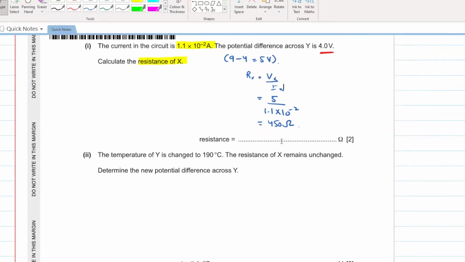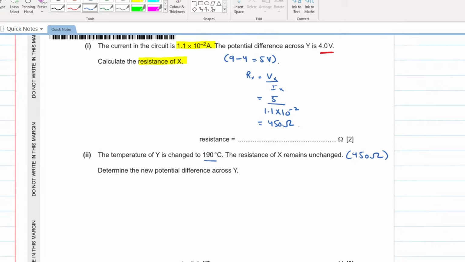The temperature of Y is 190 degrees centigrade. The resistance of X remains unchanged, so that means it is 450 ohms. Perfect. Determine the new potential difference across Y.